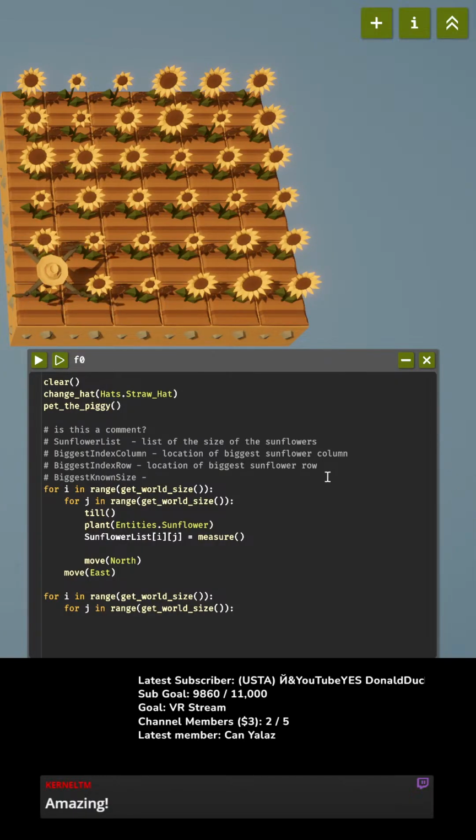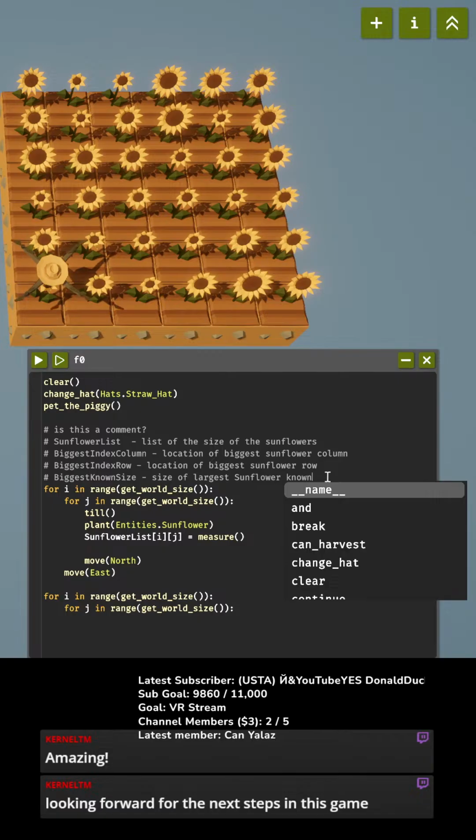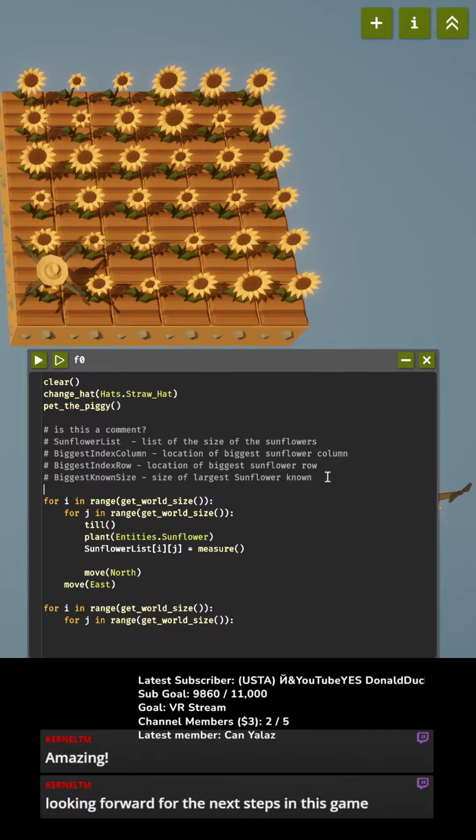Yeah, okay. So we're just learning mechanics first, and then we're gonna optimize later. Biggest known size, and we're gonna initialize this to 0. Size of largest sunflower known. Okay, so we know where it is, and we know what its size is.